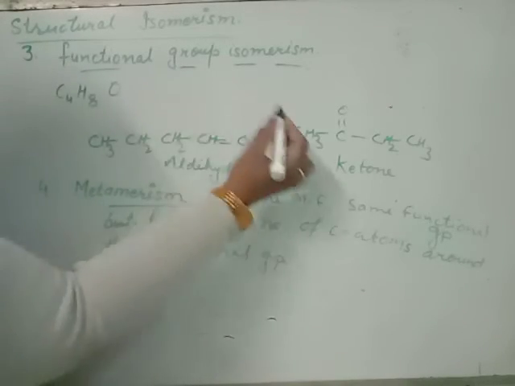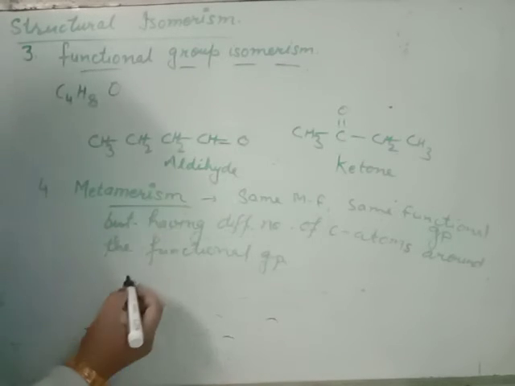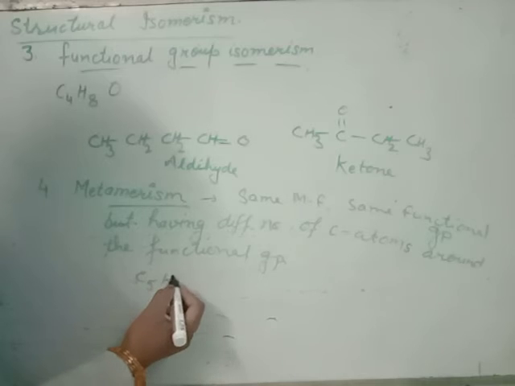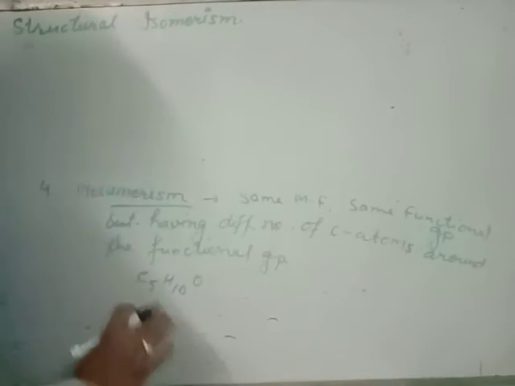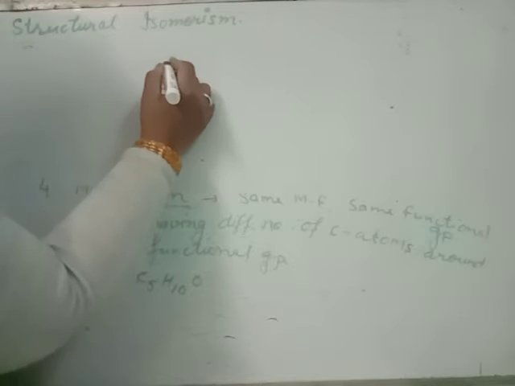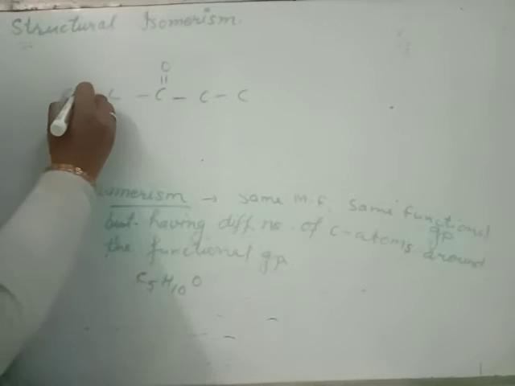For example, ketone, one side, it is okay, C5H10O. You will draw the structure of C5H10O, five carbons, and complete the valency.